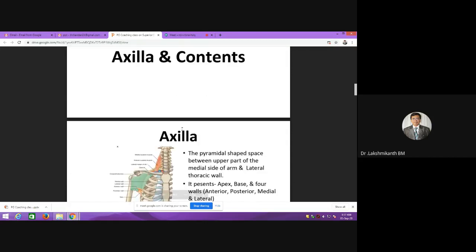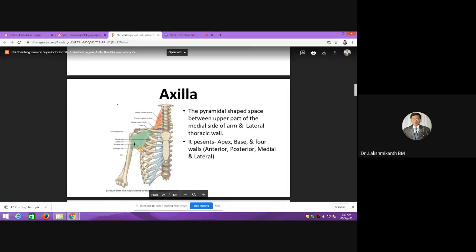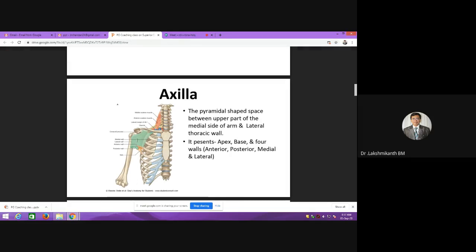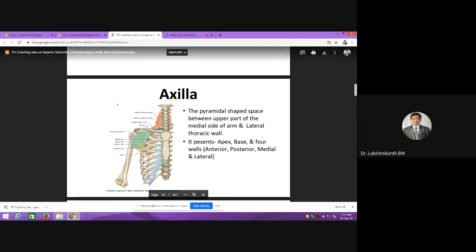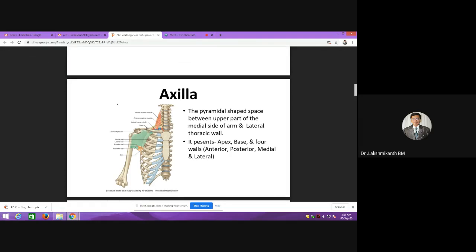So the axilla is a pyramidal shaped space in the upper part of the medial side of the arm and the lateral thoracic wall. If you try to see the axilla, it has an apex. Here the apex will not be sharp, it will be truncated. It has borders: anteriorly the clavicle, posteriorly the scapula, and medially the first rib. So this is the apex of the axilla.